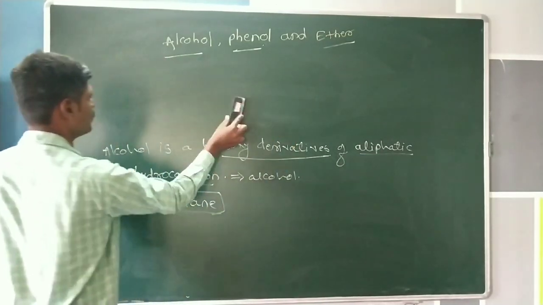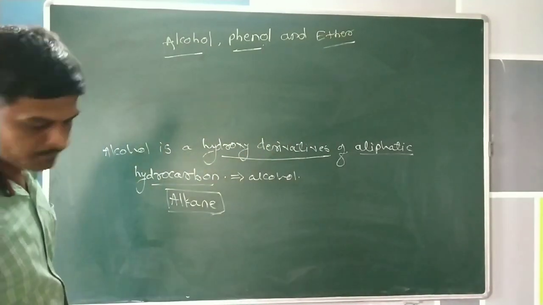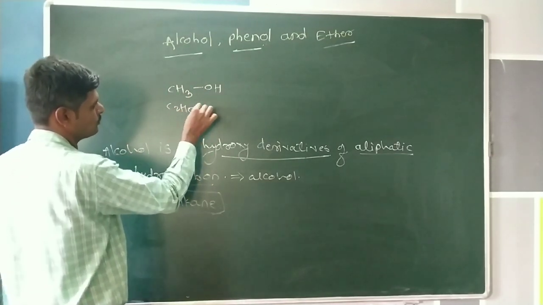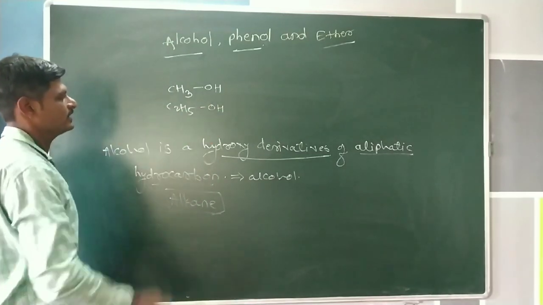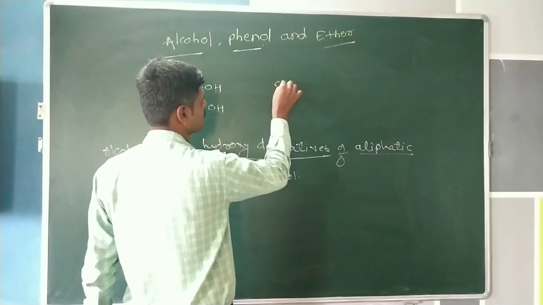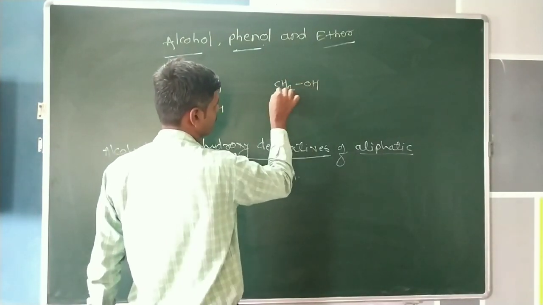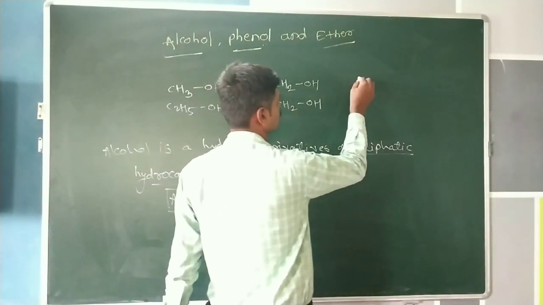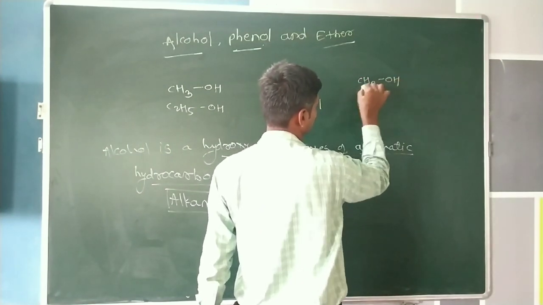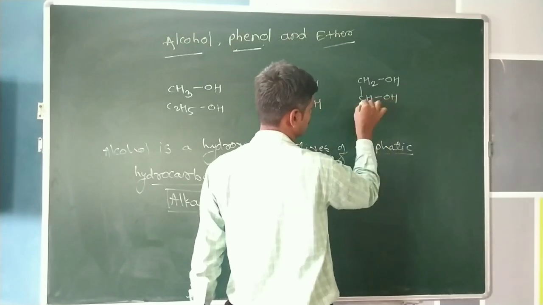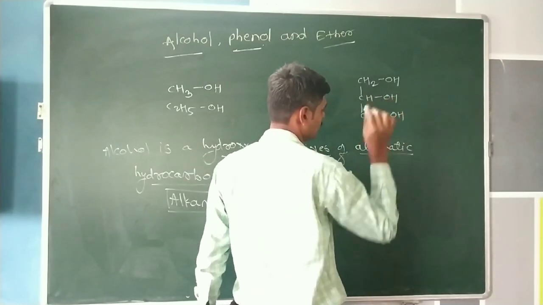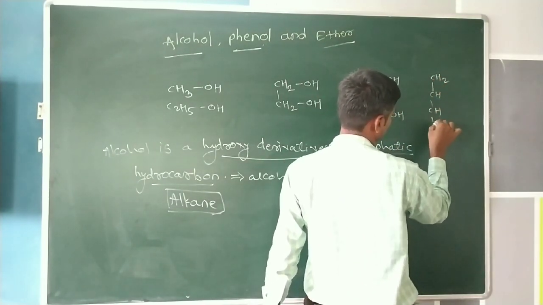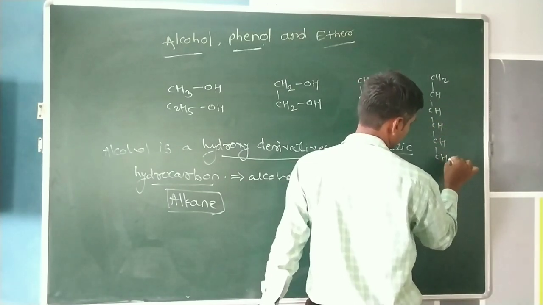One is methyl alcohol, CH3OH, and the other is ethyl alcohol, C2H5OH. Then we can also write other examples such as CH2OH, CH2OH, and CHOH, CH2OH.